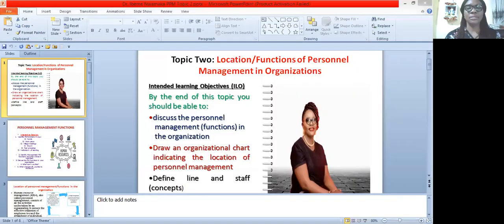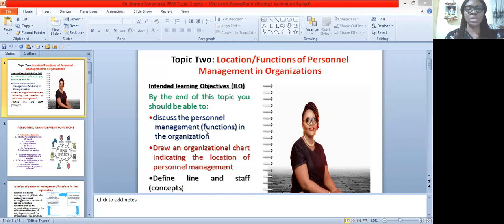In this topic, we will be treating the location and the functions of personnel management in organization. Before we go further, we have our intended learning objectives, that is what we hope to achieve in this course. At the end of this course, we'll be able to discuss the personnel management functions in organization.